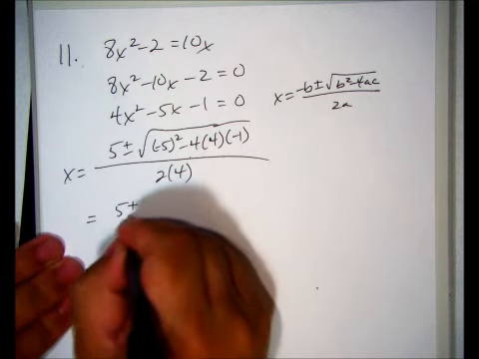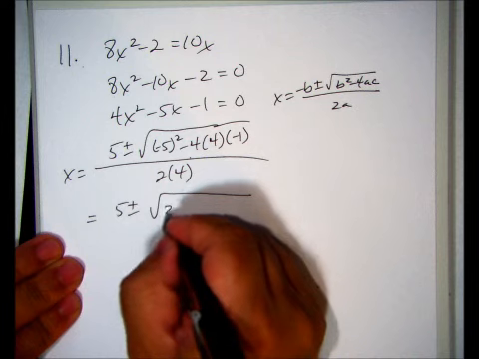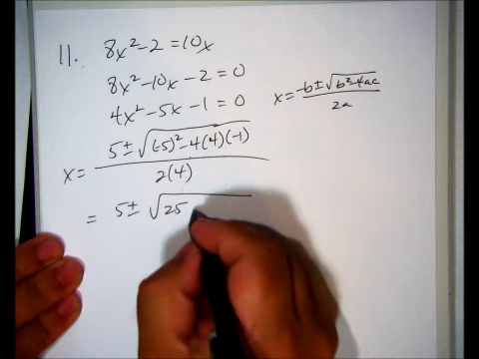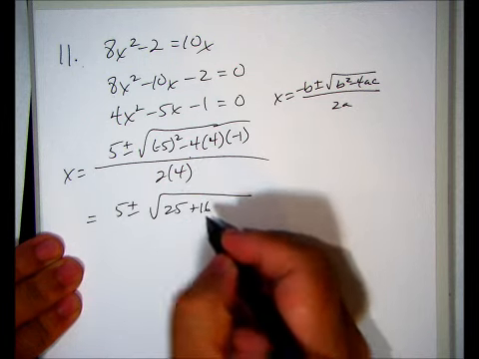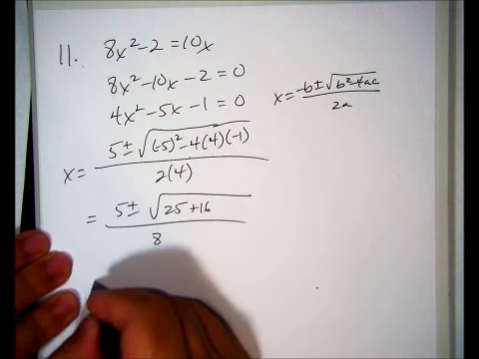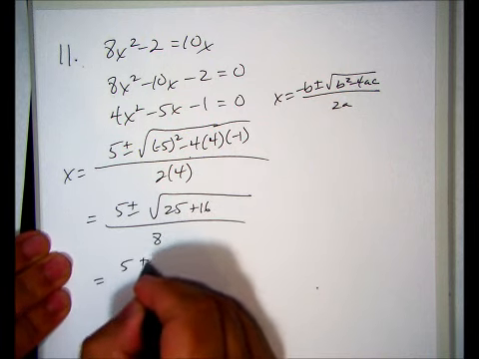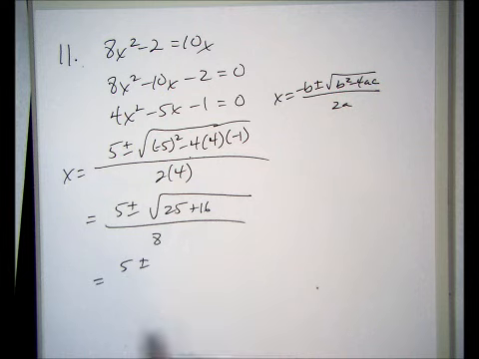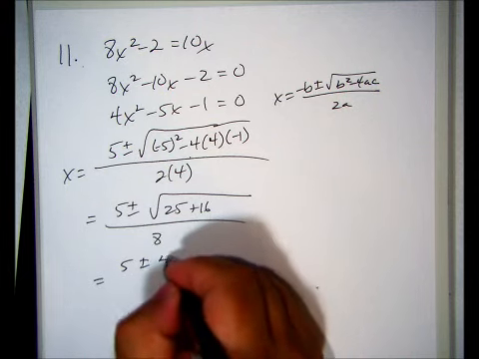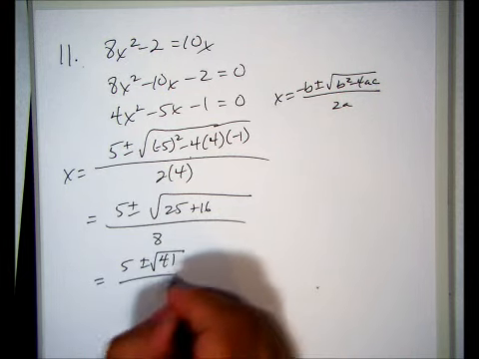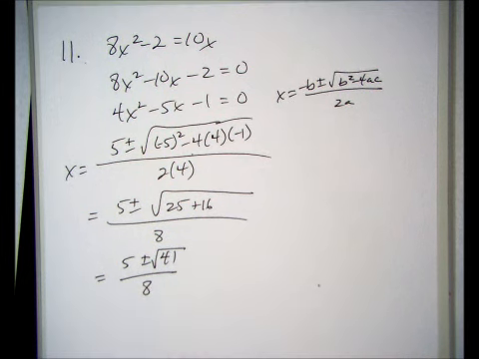Now, 5 plus or minus square root of 25. That's going to be positive 16. Great. What is that? 41? Well, square root of 41 can't be simplified. So that's it. That's an acceptable answer for my class. Okay, 5 plus or minus square root of 41 over 8.